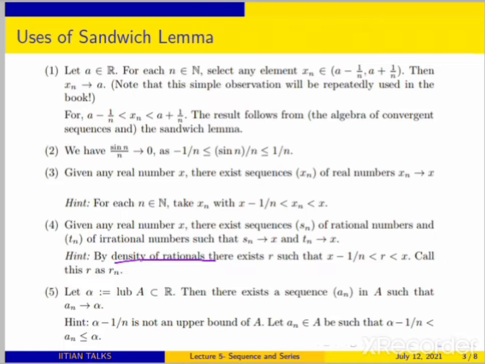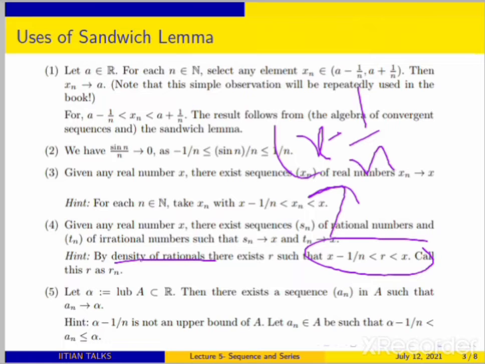Because by the density theorem, consider the open interval x minus 1 by n, x.